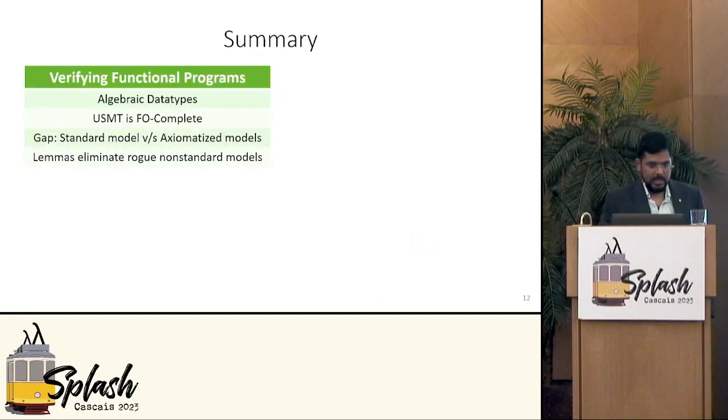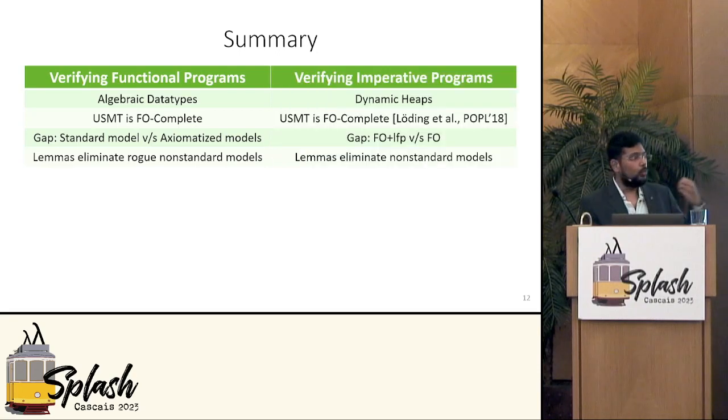So, in summary, I have told you about a heuristic called USMT for verifying functional programs over the domain of algebraic data types and other background theories. This USMT is FO complete with respect to the axiomatizations of these sorts. The gap, therefore, in this heuristic is precisely the gap between the standard model versus the axiomatized models. And lemmas then serve to eliminate these rogue non-standard models. This is, in fact, one of two results that we now know of this form.